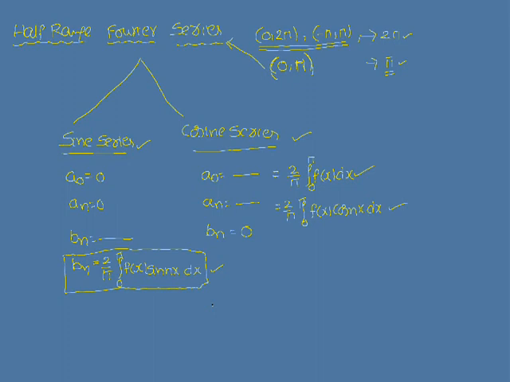f of x is equal to cos x in the interval 0 to pi. Sorry, not cos x, f of x is equal to x. The interval is 0 to pi.